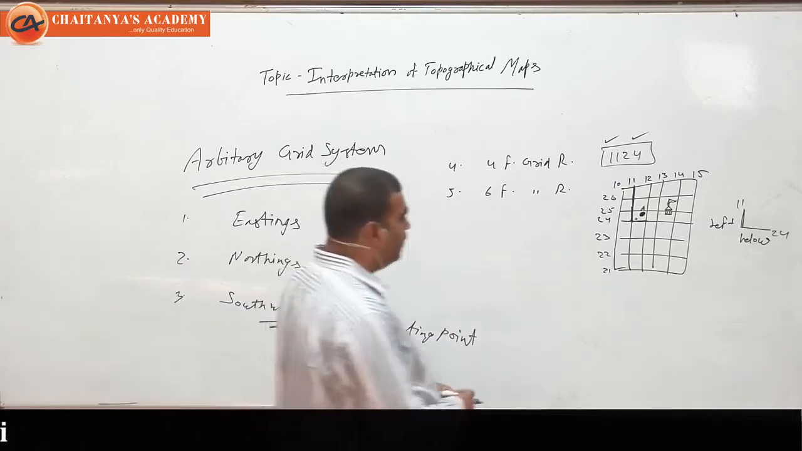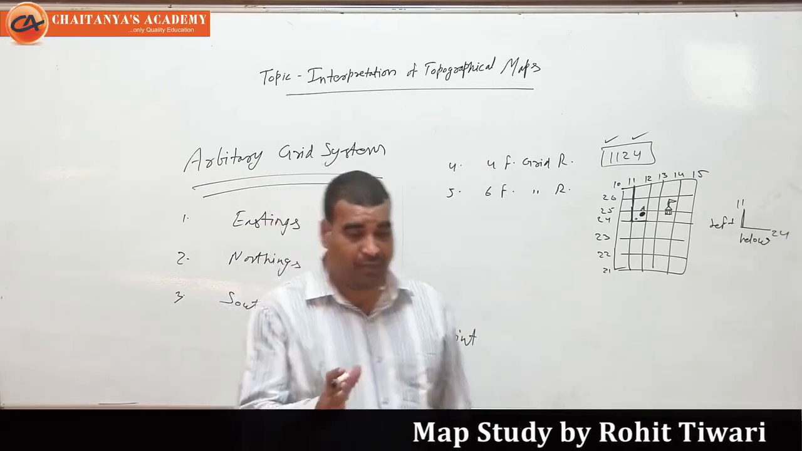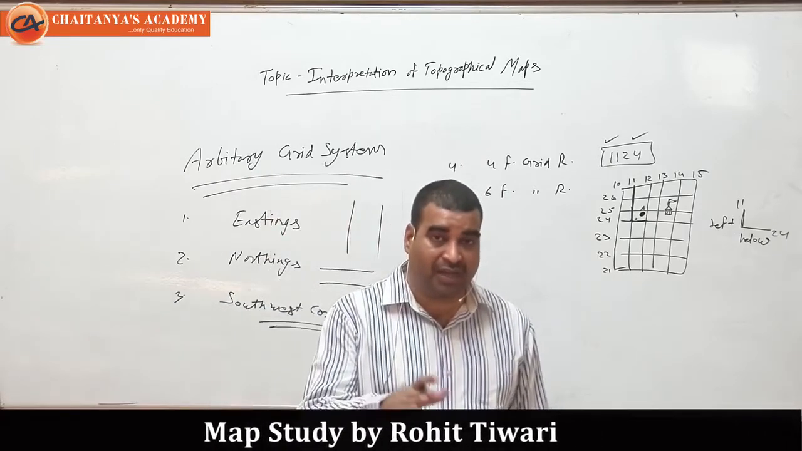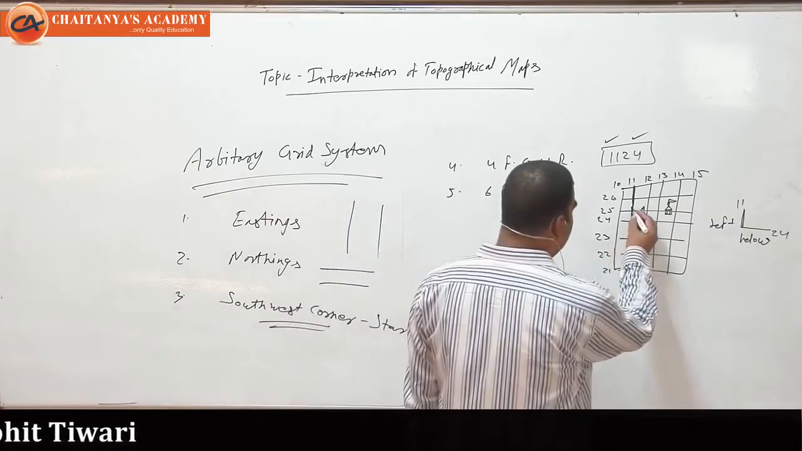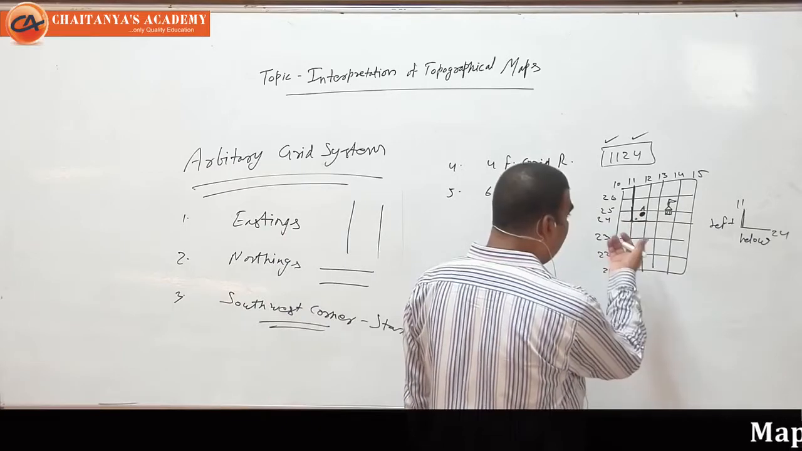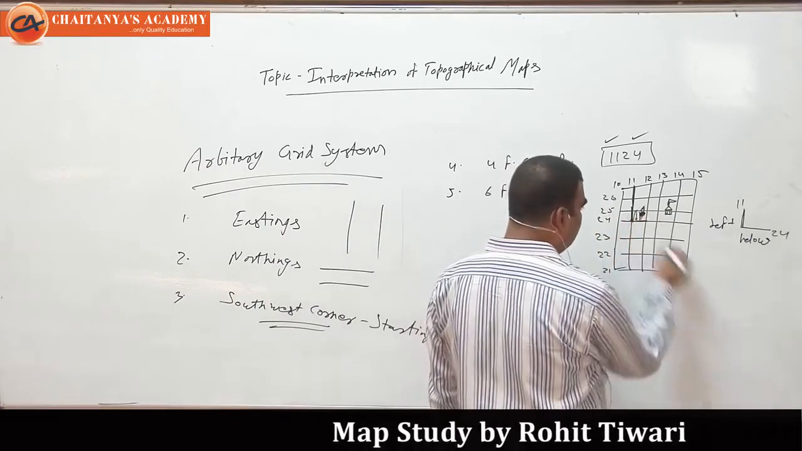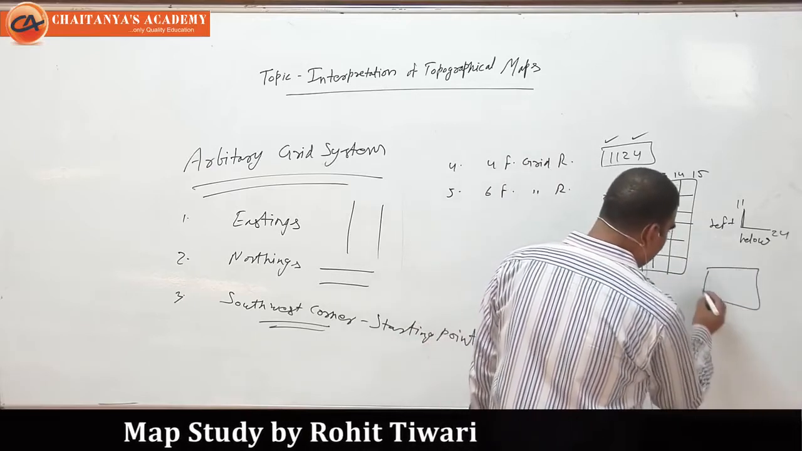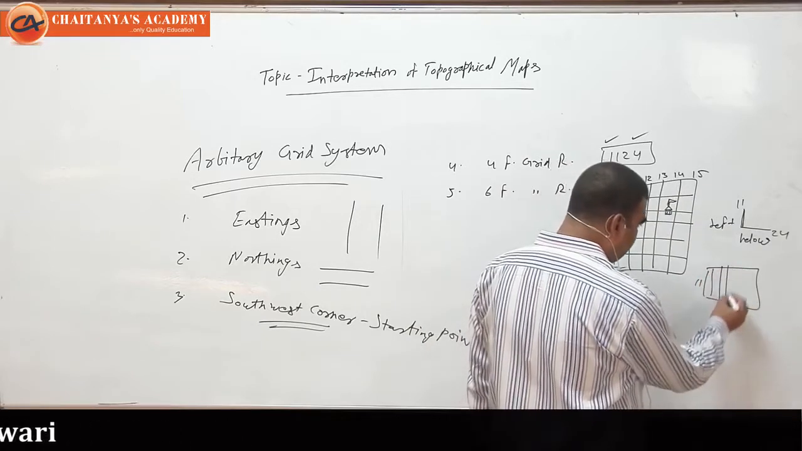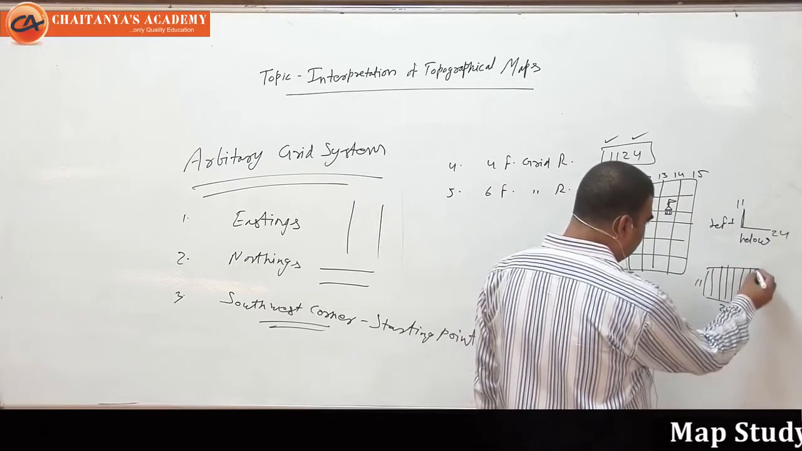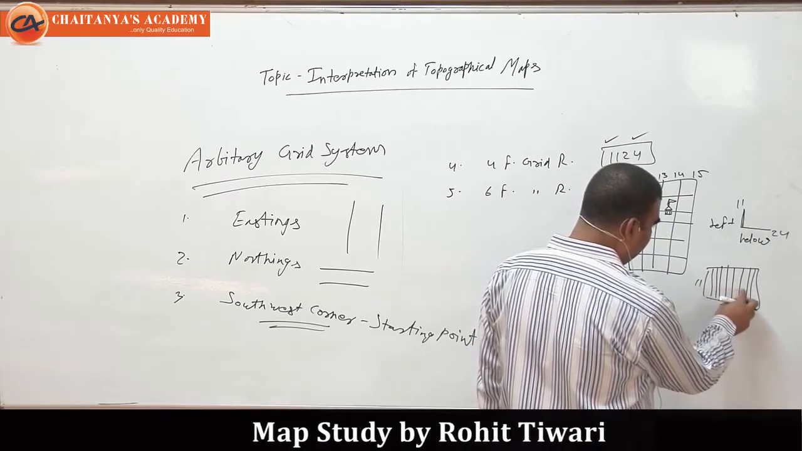So what we have to do, we have to divide the 4-figure square into 10 equal parts horizontally as well as vertically. Suppose this sheet is 1124. It is a 4-figure square, and we have to divide it into 10 equal parts. I am making it large. So 1, 2, 3, 4, 5, 6, 7, 8, 9. We have to draw one more line.